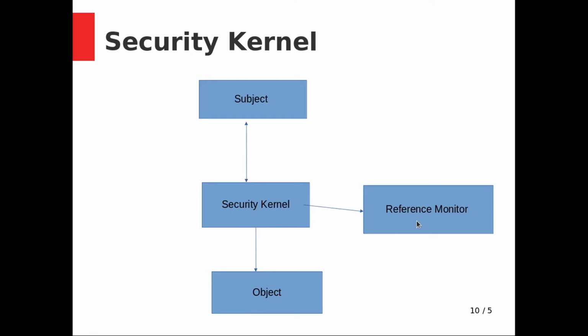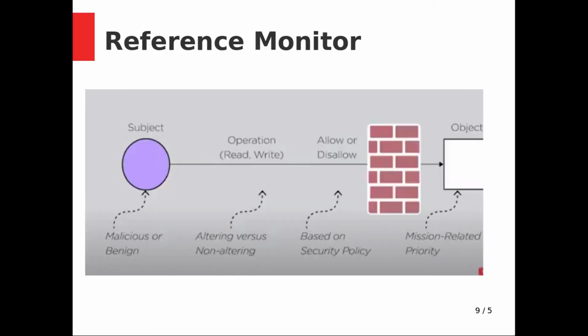Suppose you want to access the data from a computer, and you do not know the username and password of that computer, you should not be able to access the data from the computer. That job is done by the reference monitor, and that is called the security kernel. It means restrictions should be there and data should be accessed in a proper manner, not in an improper manner. So that is all about the trusted computing base and reference monitor. And here we have seen how the firewall does this. So we have seen IO device management and TCB from the module 4 topic.